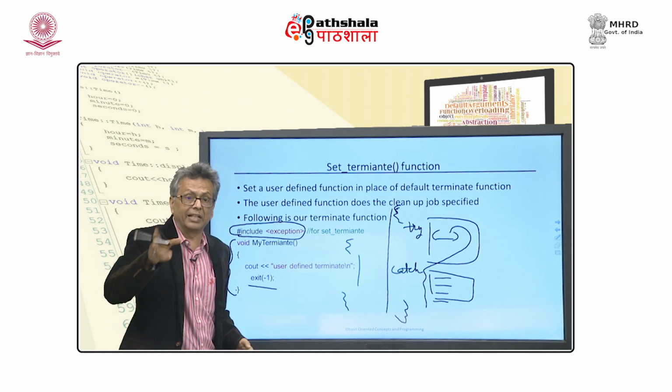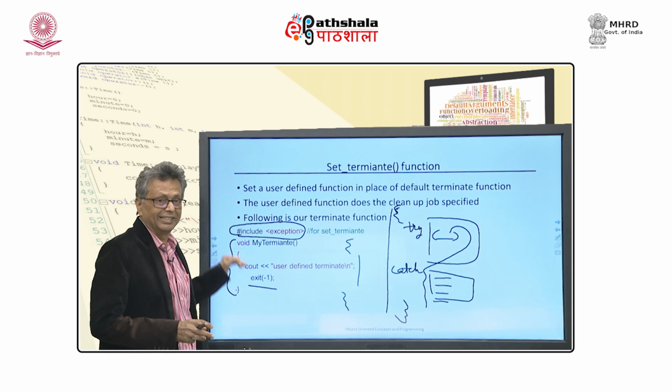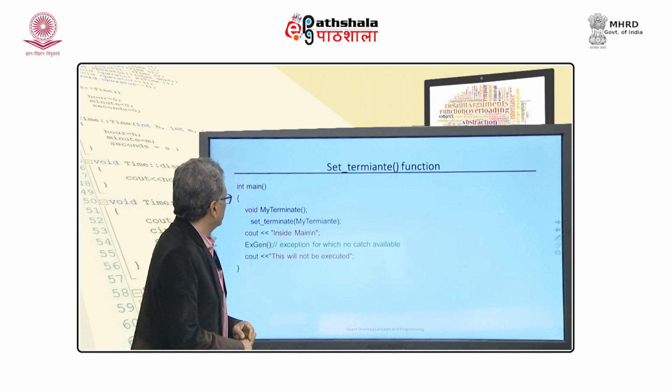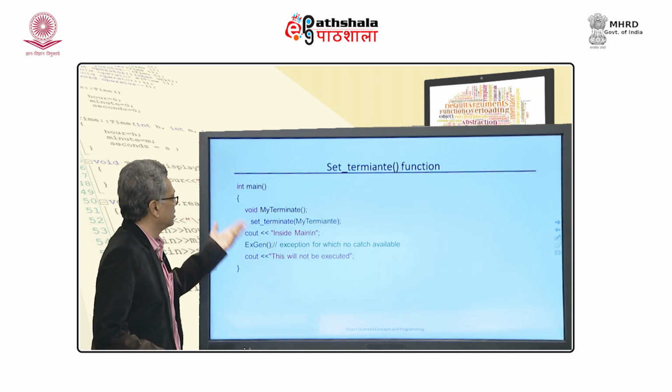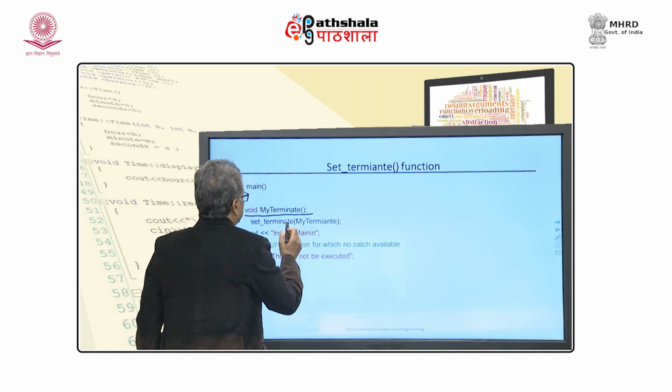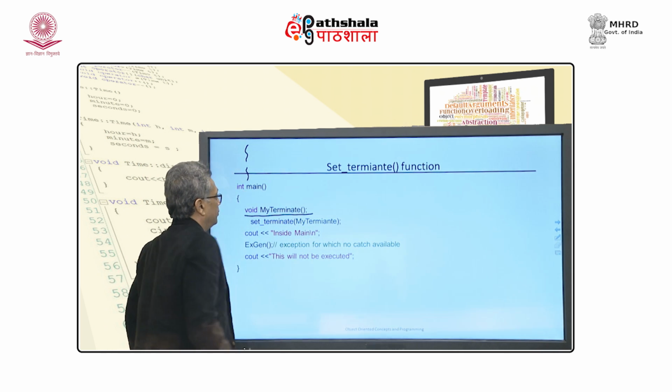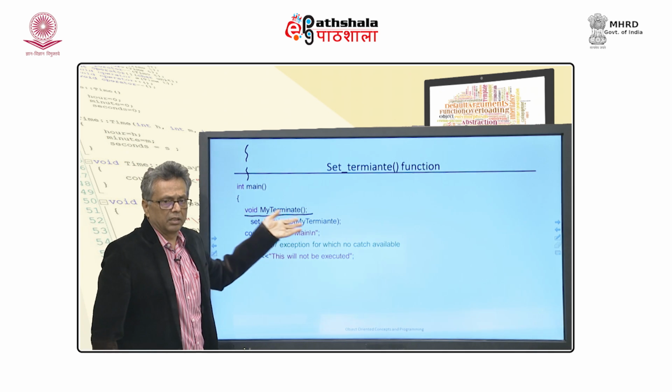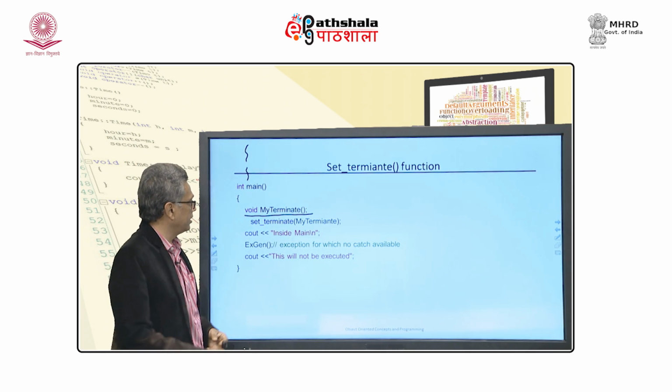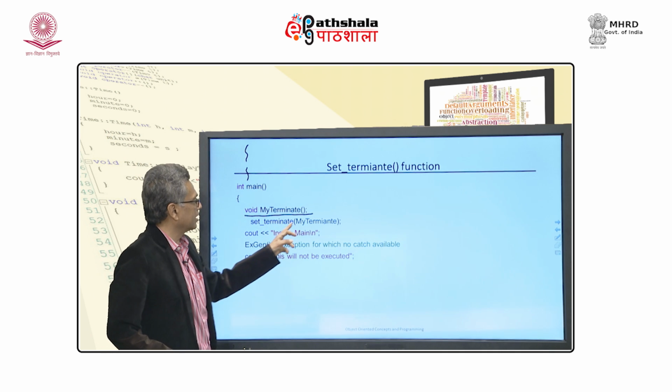Now, I will also have to tell the system that my terminate function is this. So, I do it this way. The program is, again, very simple. I just define this thing outside, because I need that signature here. So, I just write that here, and call set_terminate(my_terminate).